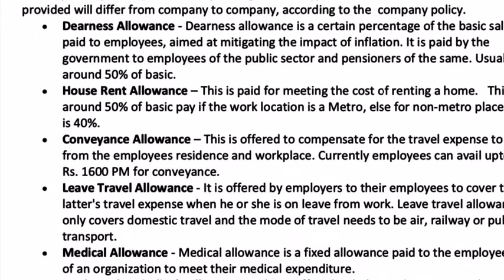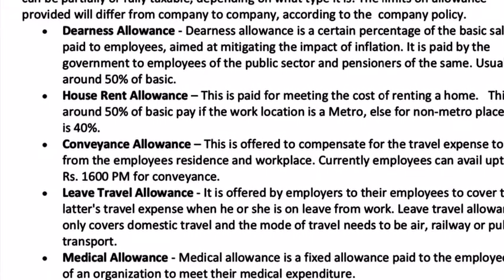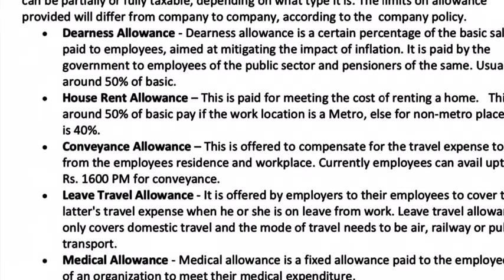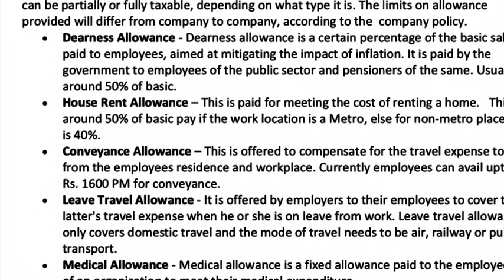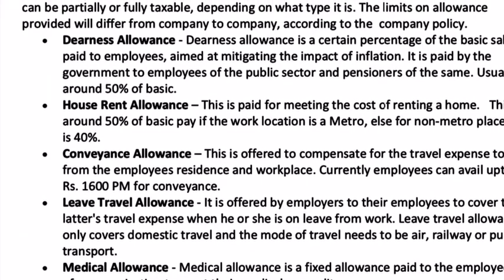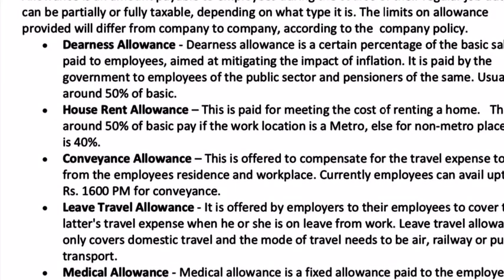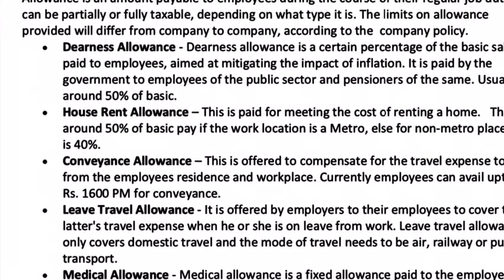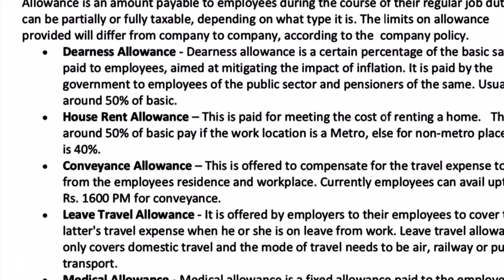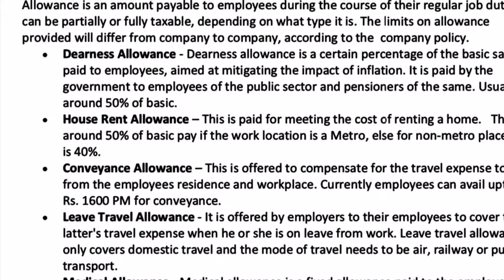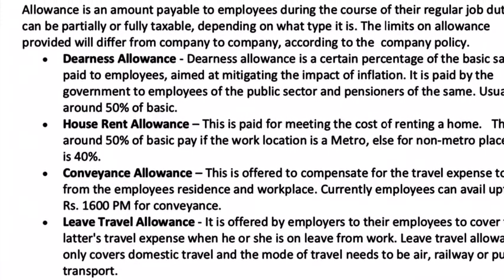Now allowances like HRA, conveyance, LTA, medical allowance and books and periodicals are tax exempt to the extent of actual expenditure incurred towards the head of expense. For example, if the limit for medical allowance is 15,000 annually, and a person has spent and produced bills for only 6,000, he will have to pay tax for the balance amount. So up to 6,000 it is tax exempt, and for the balance he has to pay tax.